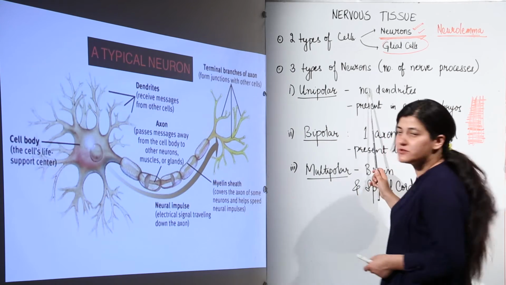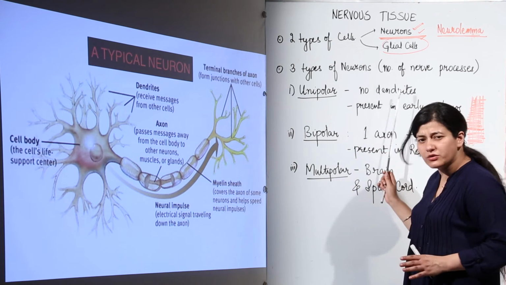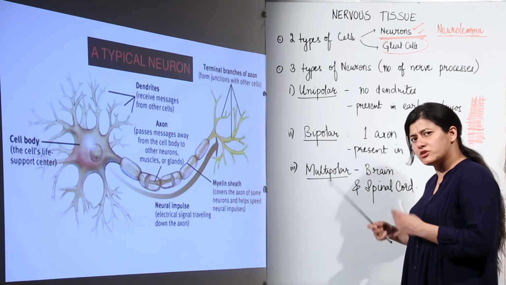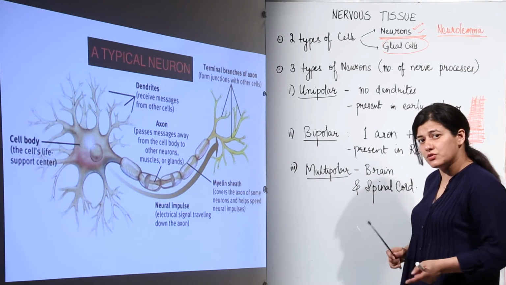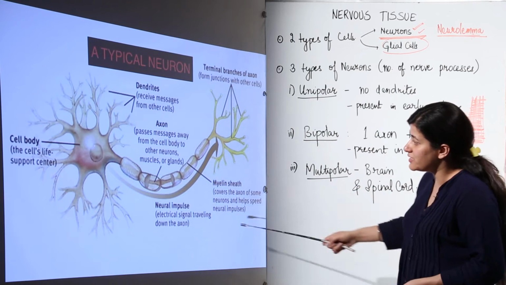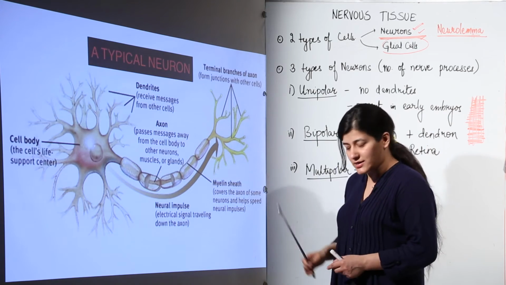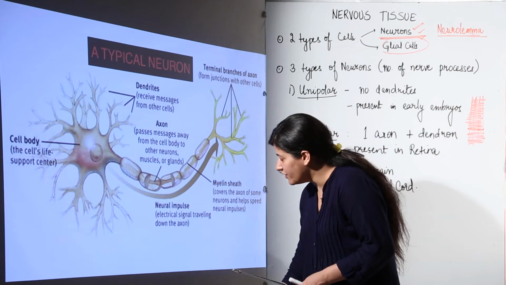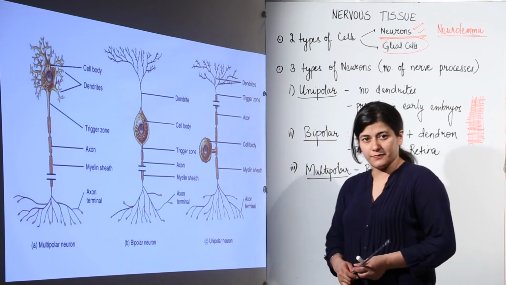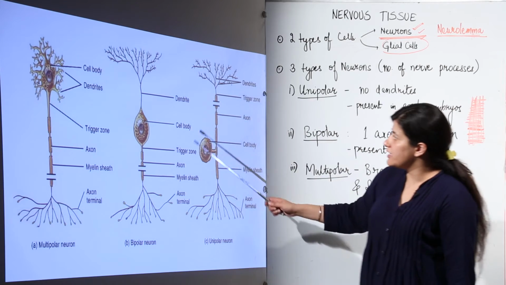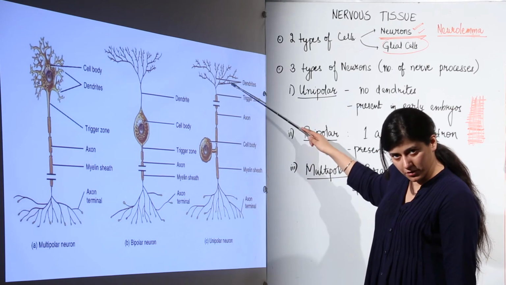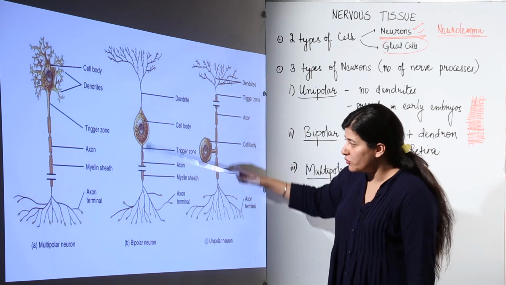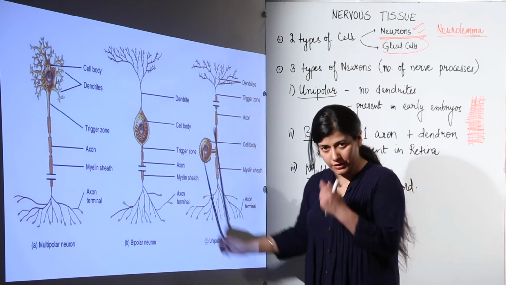We have three different types of neurons. We are not talking much about glial cells because they are simple cells responsible for the nourishment of these neurons. These neurons are of three types on the basis of how many processes arise from them. As you can see here, this is a unipolar neuron, this is a bipolar neuron, and this is a multipolar neuron.